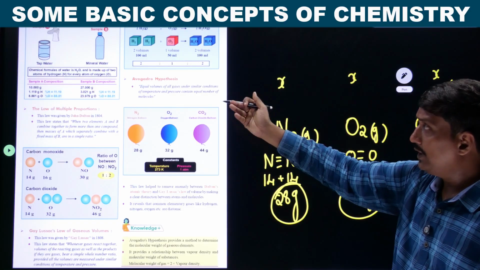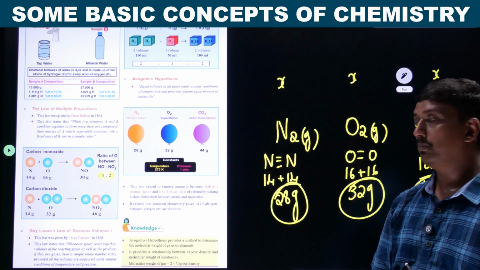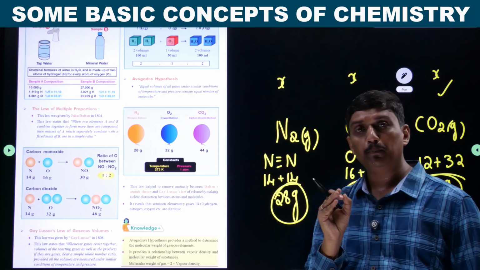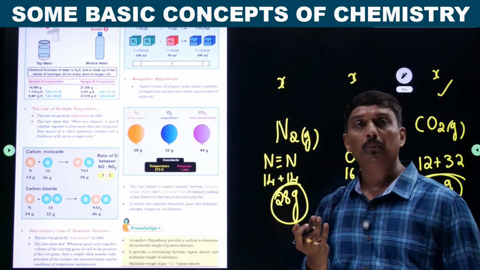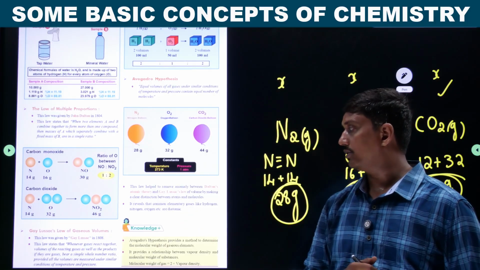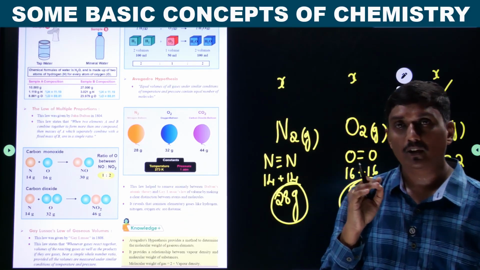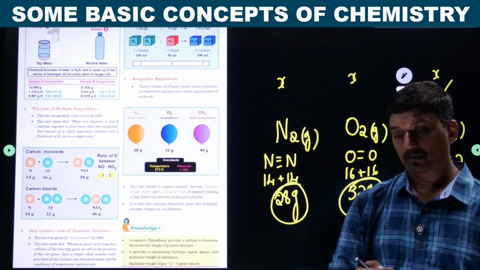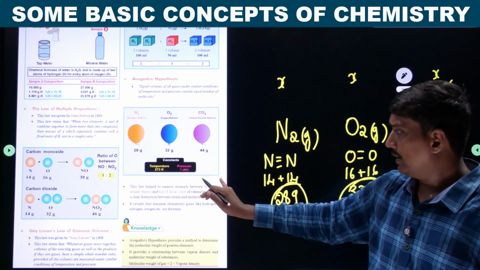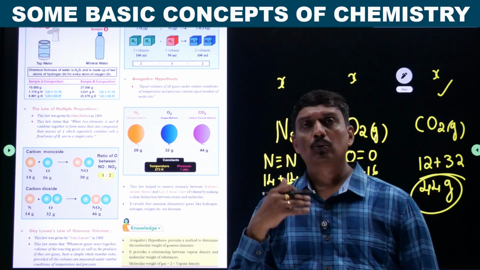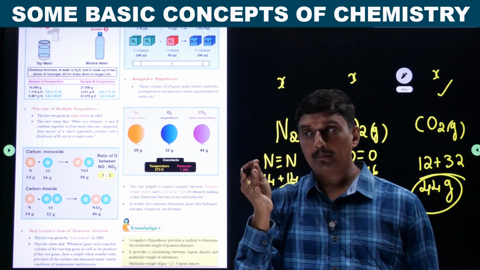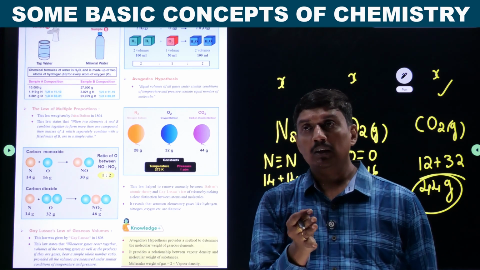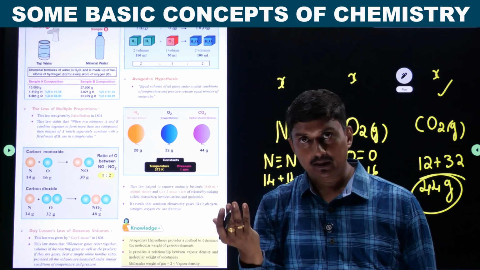The significance of the Avogadro hypothesis is that this law helped to remove the anomaly between Dalton's atomic theory and Gay-Lussac's law of volume. Dalton's atomic theory will be explained in later classes. These are hypotheses. Whether they are right or wrong, we don't know, but they have proposed the theories. It may not be applicable in all cases.